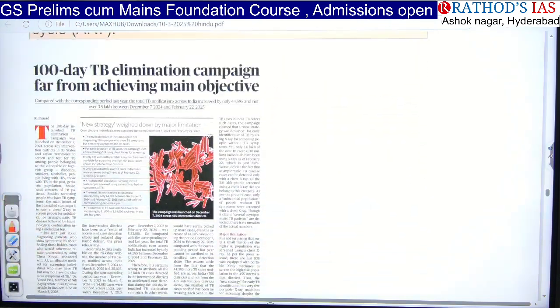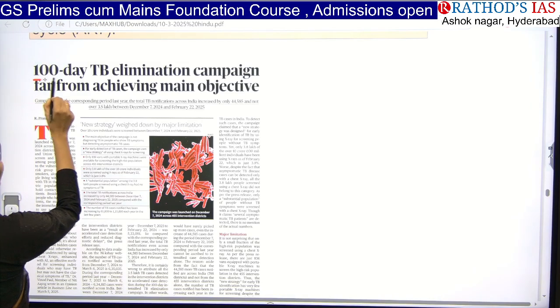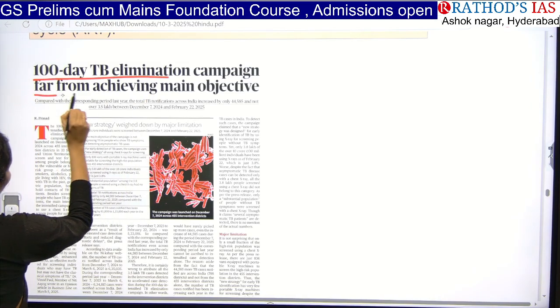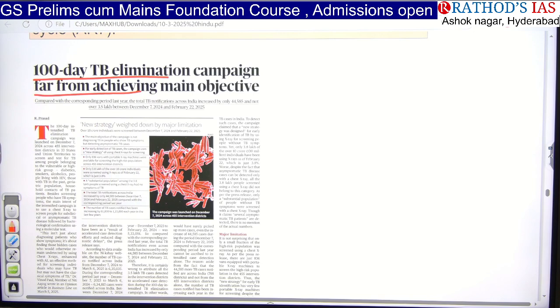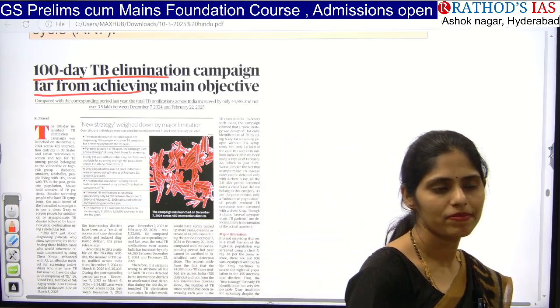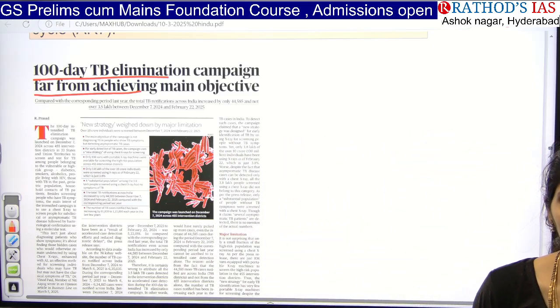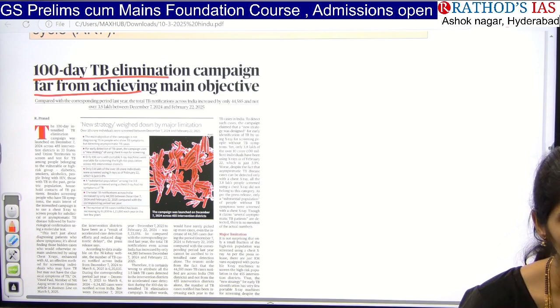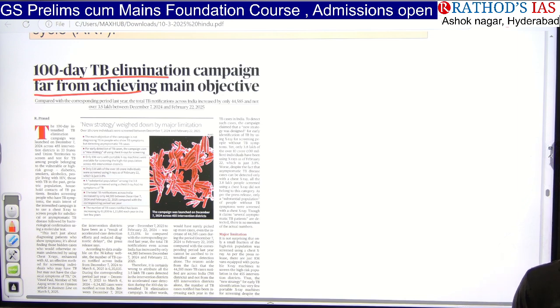And now let us see the next article. 100-day TB elimination campaign far from achieving main objective. So this article is talking about TB elimination in India. Many a times, you know, TB will be there in news. TB is nothing but tuberculosis.